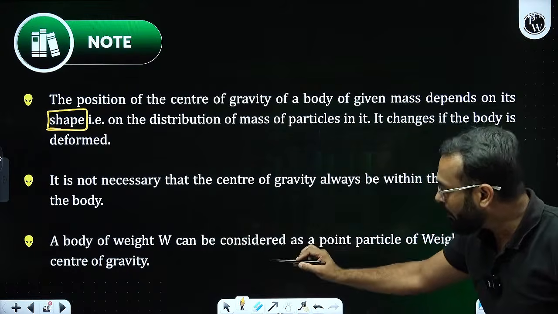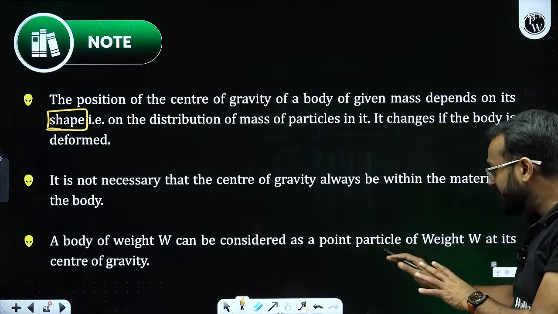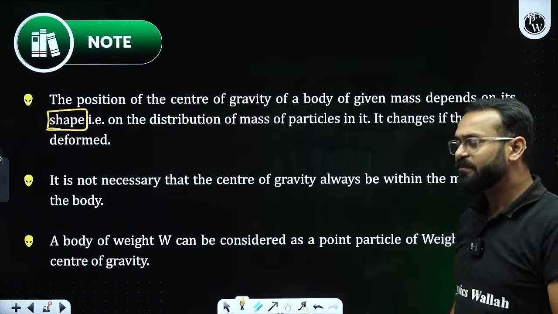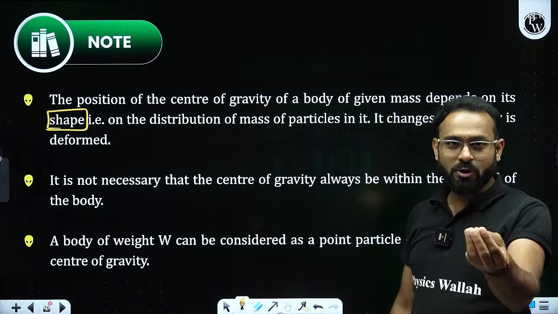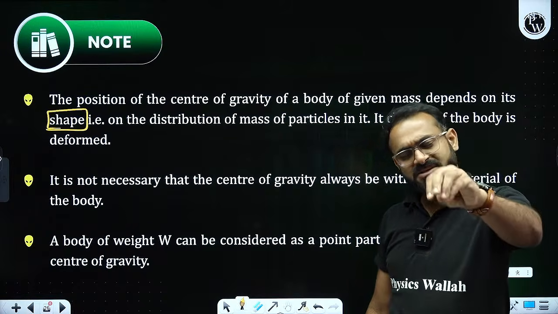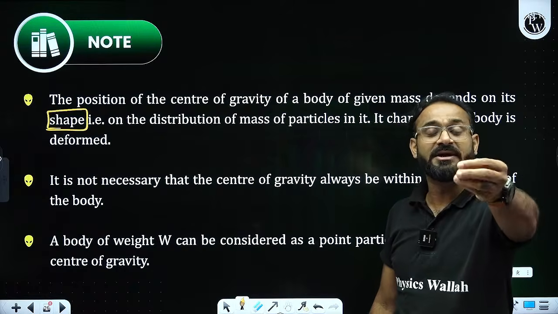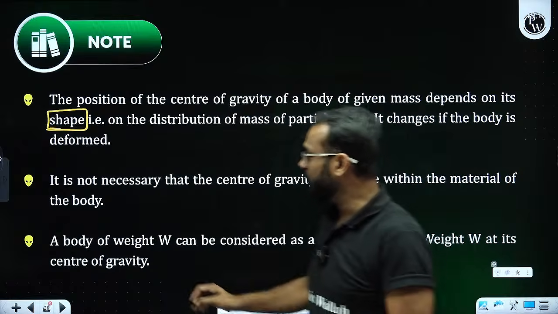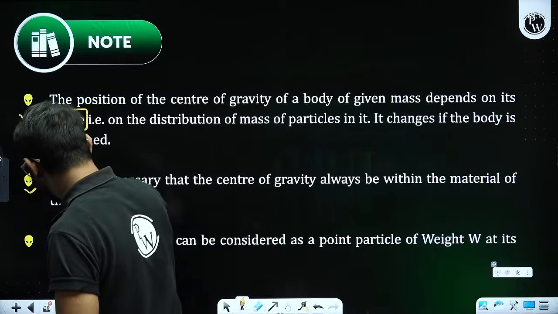Third, the body of weight W can be considered as a point particle of weight W at its center of gravity. If I consider any object as a point object, then the center of gravity will also be considered as a point. That is the easiest way to find those values. So please take care of at least these 2 points.